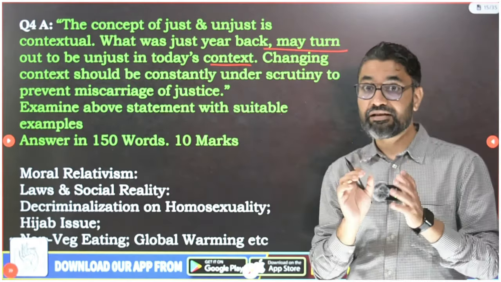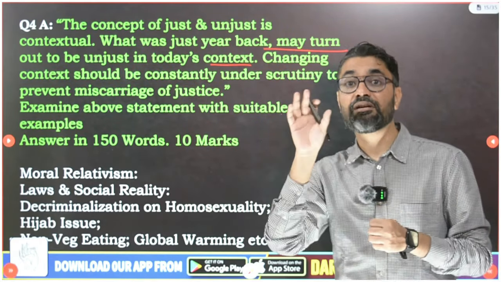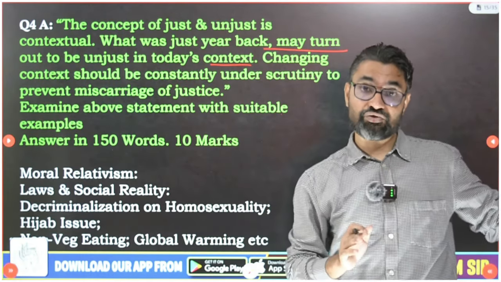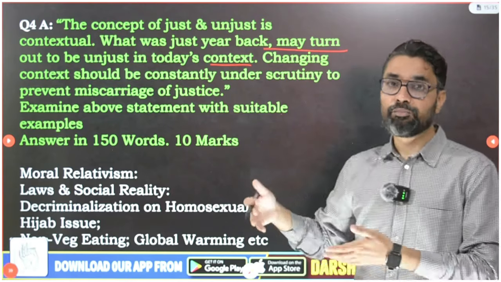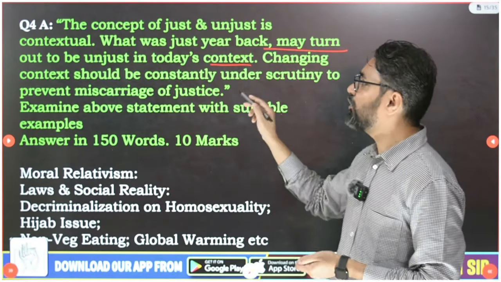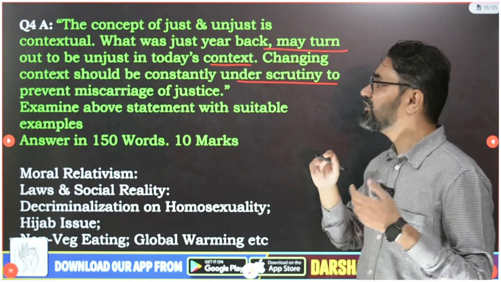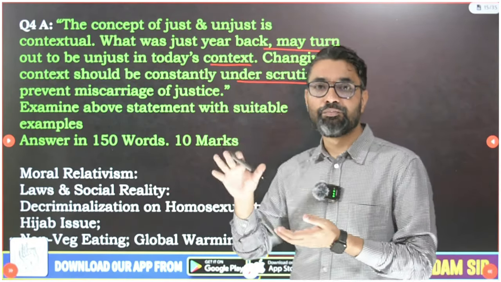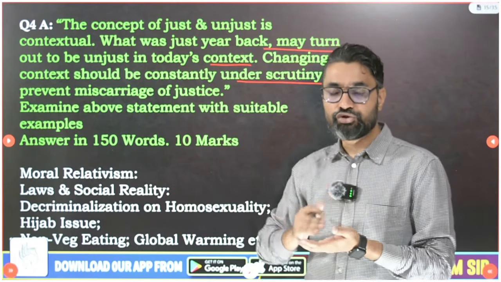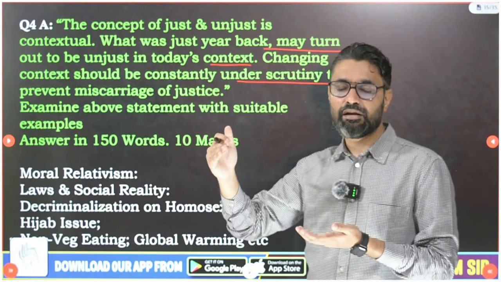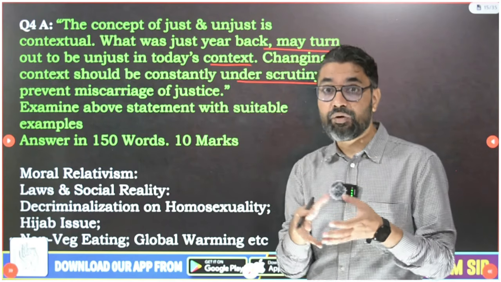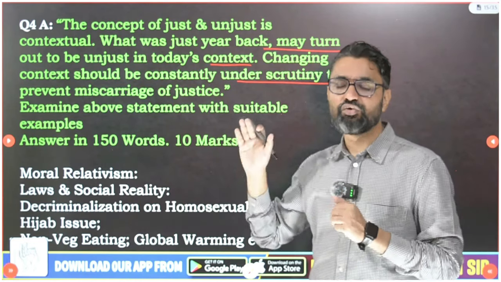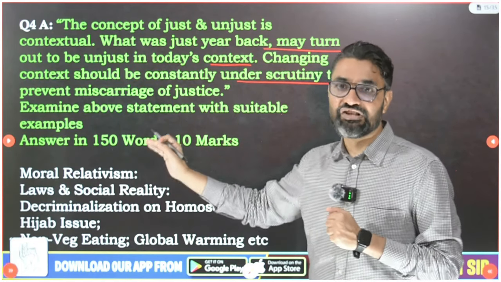Okay, so now they are saying context as per the time period, temporal context. What was just or unjust thousands of years or 100 years back may not be today, and so changing context should be constantly under scrutiny to prevent miscarriage of justice. And they're clearly saying that we should be going by moral relativism ideas. We should keep updating context, and take into account context while deciding what is just, unjust, moral, immoral, then only we will be able to stop the grave miscarriage of justice.